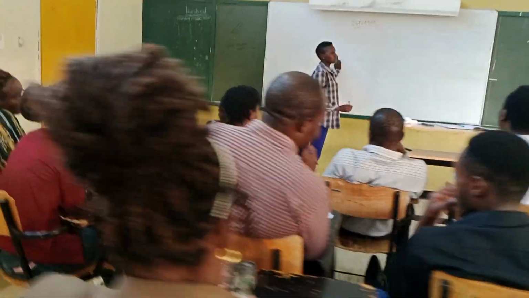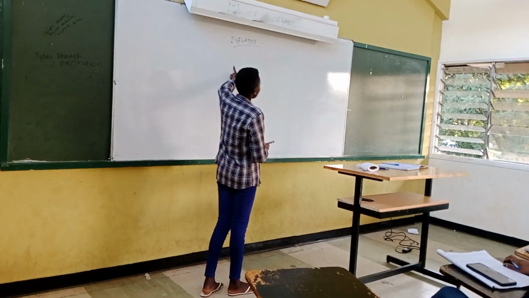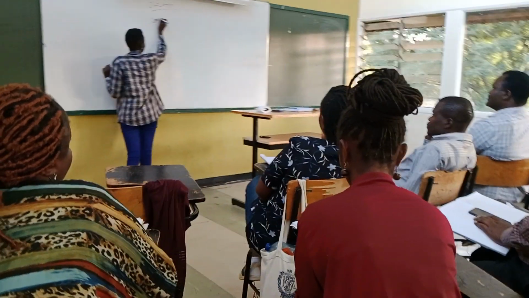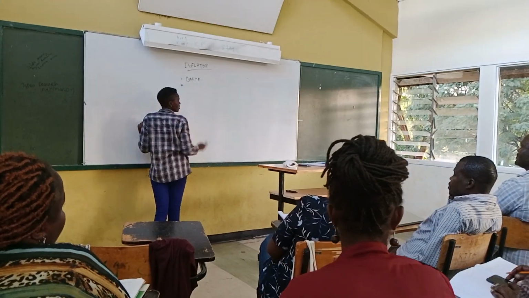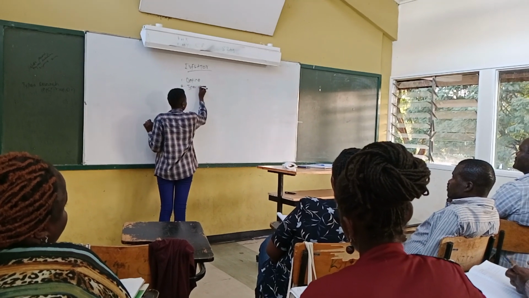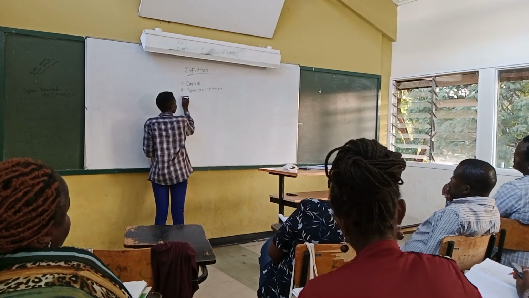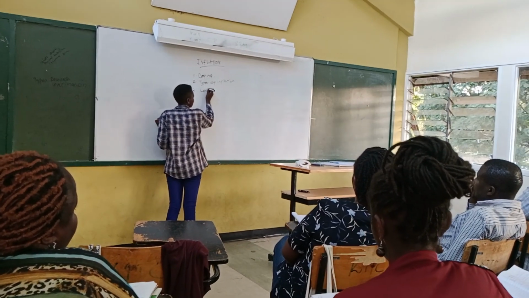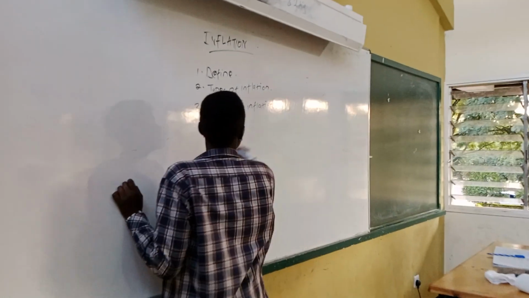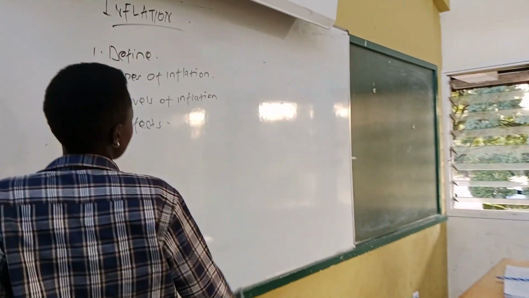Under inflation, before you give me the meaning of the word, we are going to look at some subtopics. First, we are going to define what inflation is. Number two, we are going to look at the types of inflation. Another one, the levels of inflation, and the effects of inflation.